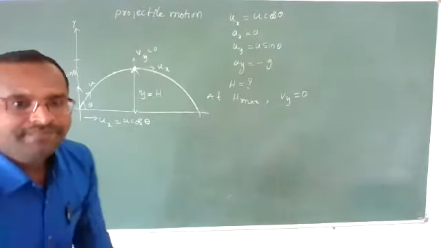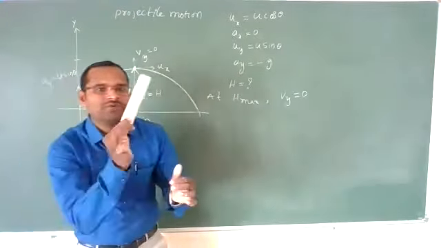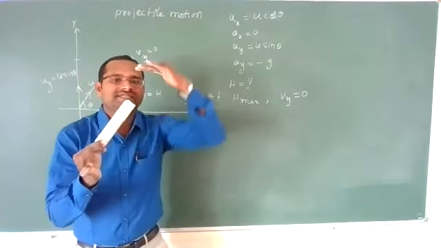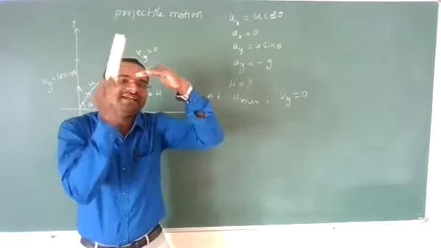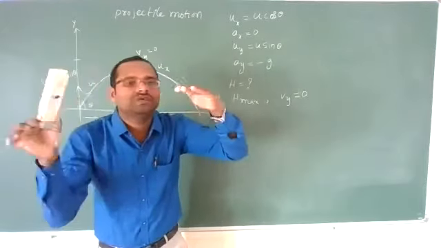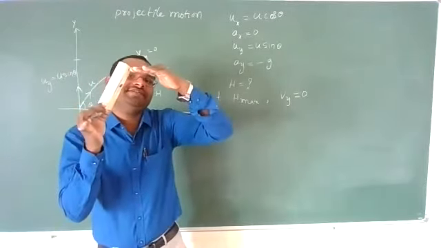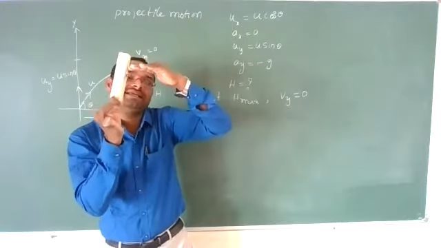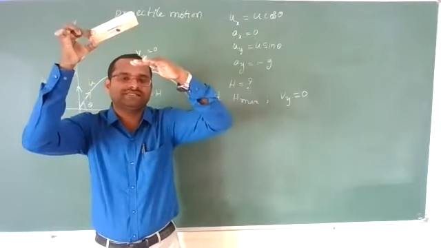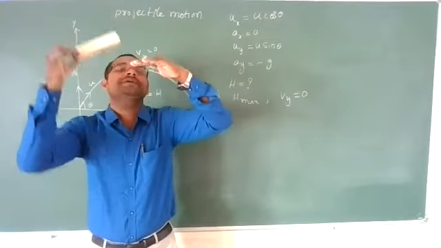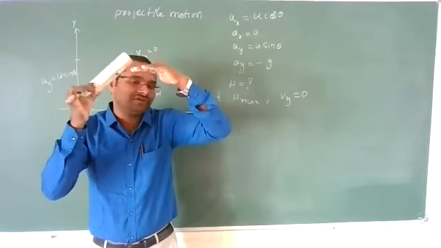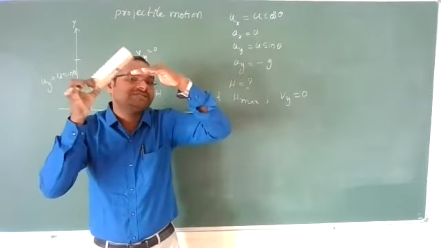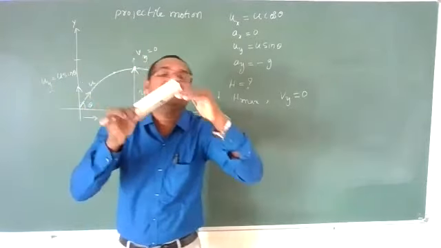See, listen. If this duster is thrown upward like this, it will reach up to here. At this point its vertical velocity is always zero, because if it still had vertical velocity, it could reach some more distance. It is not going more, so this is the maximum height, which means at this instant its final vertical velocity is zero.